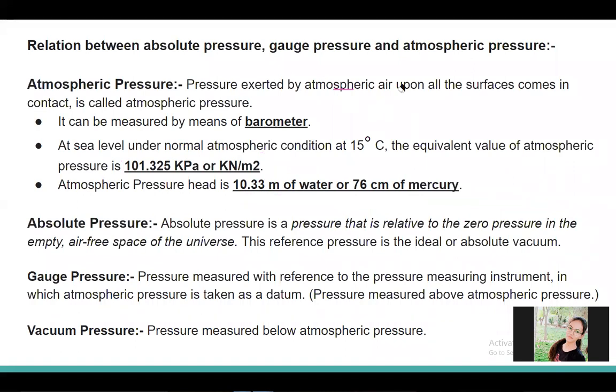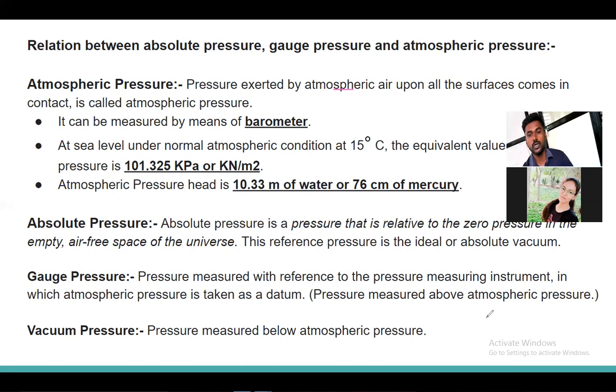I can also say like this: when I take 10.33 meter of water, whatever pressure it exerts will be equal to atmospheric pressure. Similarly, if I take 76 centimeter of mercury, it will also give the same pressure as atmospheric pressure. By this formula, we will get the same pressure.